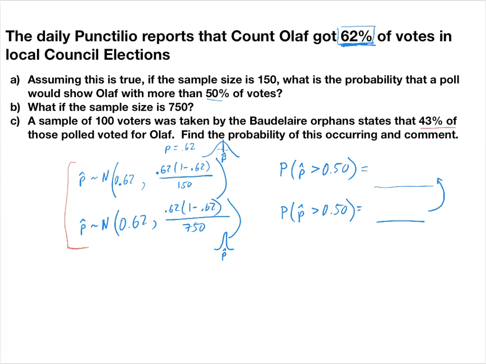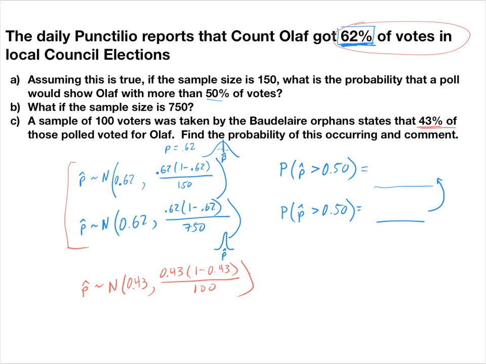The way that we're going to do that is we now have a new sample population. We're not assuming the original is correct anymore. Our expected value we measured as 43%, so 0.43, which means I'm going to have 0.43 times 1 minus 0.43 all over the total, which was 100.